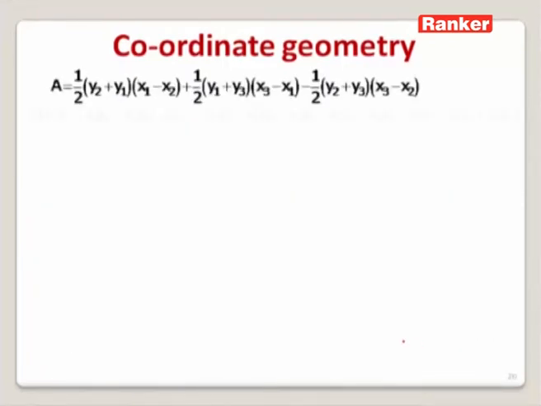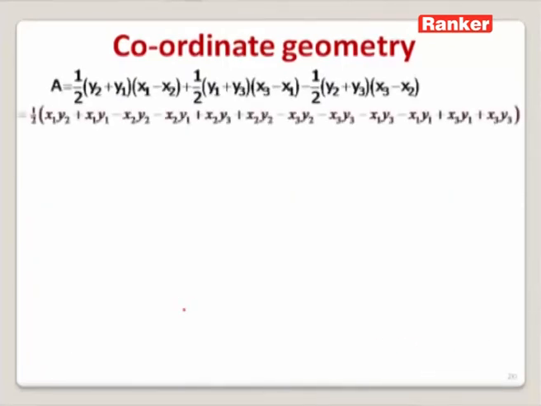On simplifying this, we can write half of x1 y2 plus x1 y1 minus x2 y2 minus x2 y1 plus x2 y3 plus x2 y2 minus x2 y2 minus x3 y2 minus x1 y3 minus x1 y1 plus x3 y1